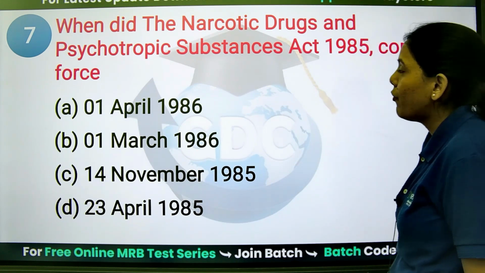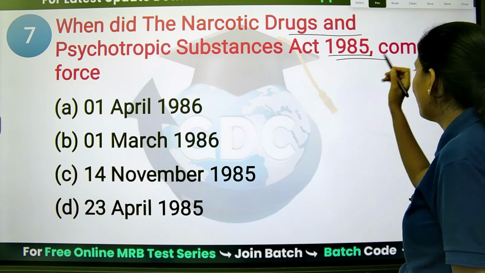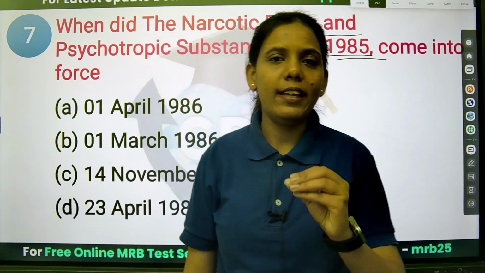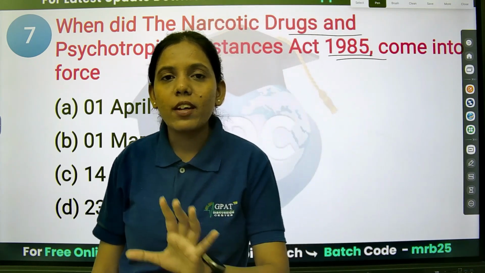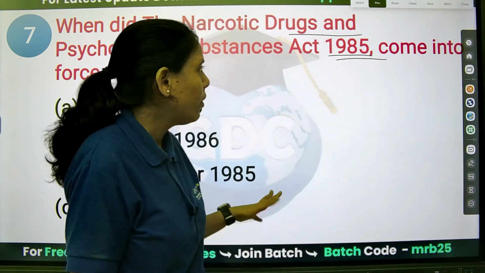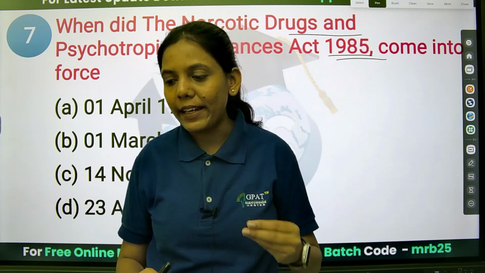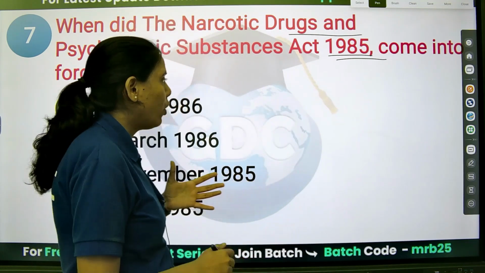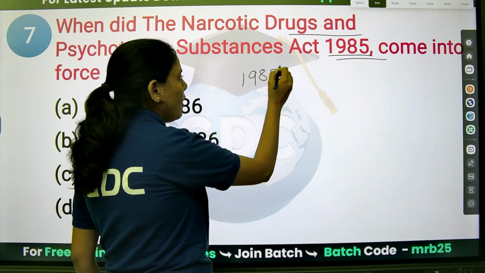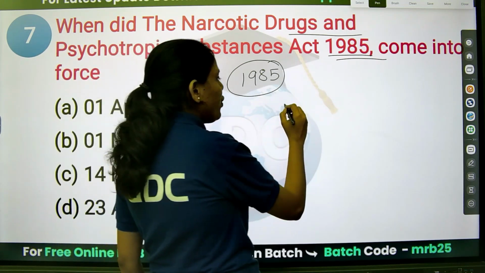Now next is, when did the Narcotic Drugs and Psychotropic Substances Act 1985 come into force? Very easy, as I said, wherever tricks are required, we will be there to help you out. Everybody knows, even if you don't know the years, at least you know what happened on the 14th of November. That is 1985, we have already discussed. You know Children's Day?